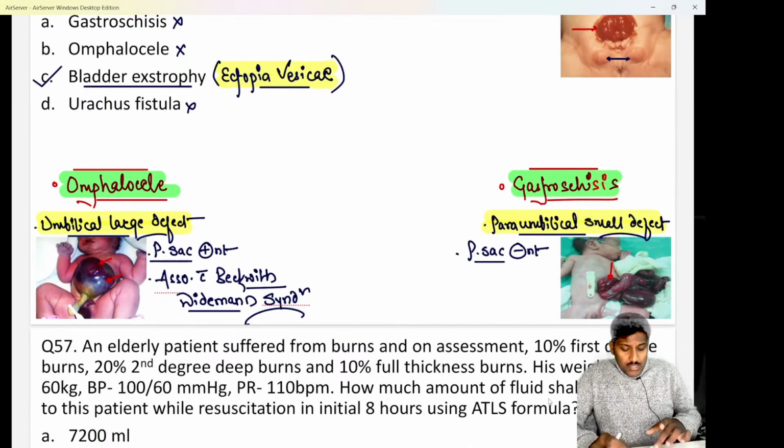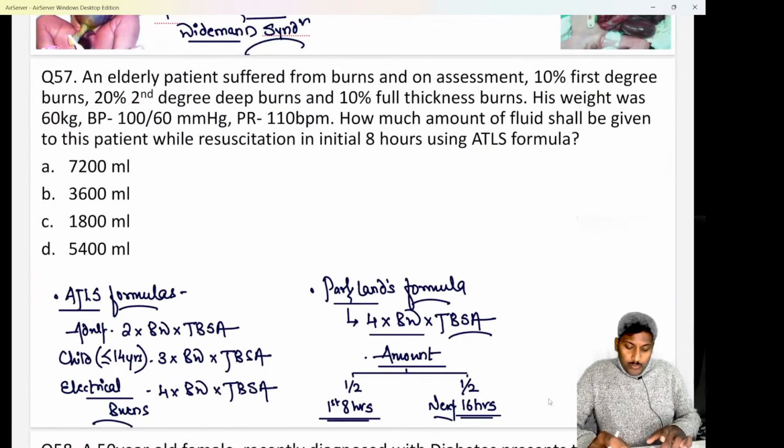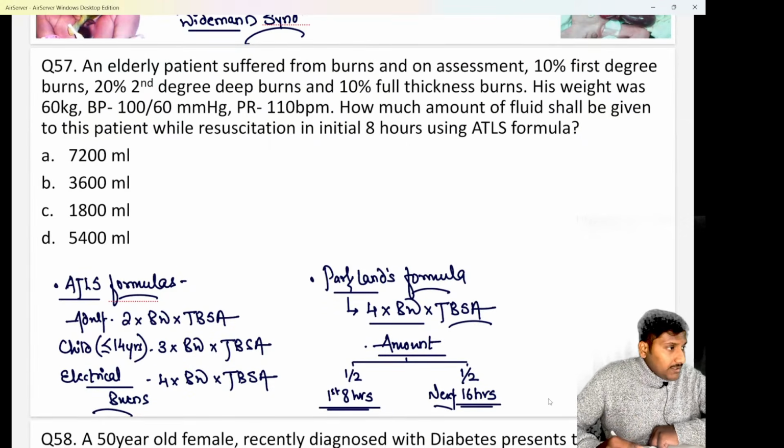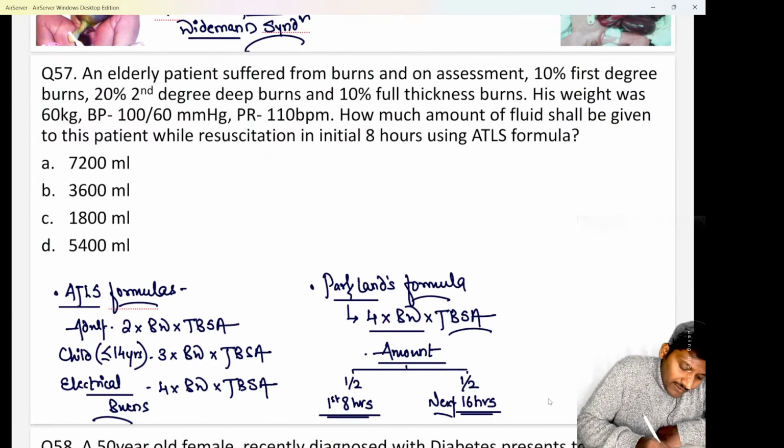Understood? Next important is, if I talk about question number 57. Yaad rakhna, here there is a case which a lot of people are confused about. I'm not sure why, but it is easy. Do remember, here we are having an elderly patient who suffered from burns.